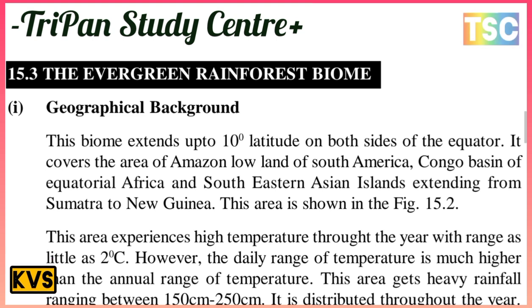It covers the area of the Amazon lowland of South America, the Congo basin of equatorial Africa, and the islands of Southeastern Asia, extending from Sumatra and New Guinea. The area is shown in the figure. This area experiences high temperature.